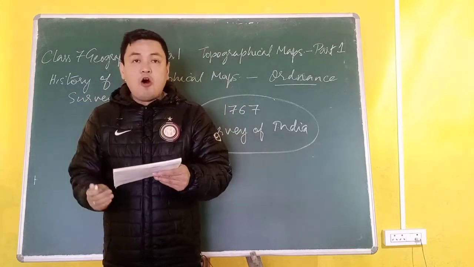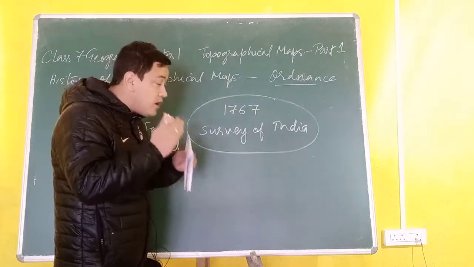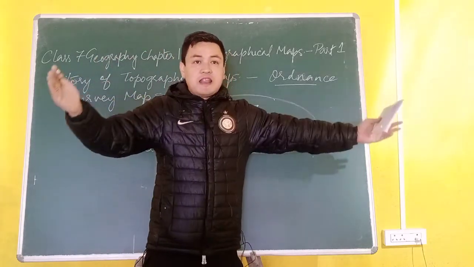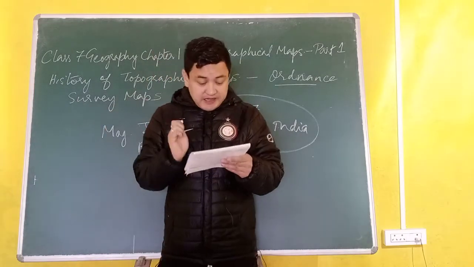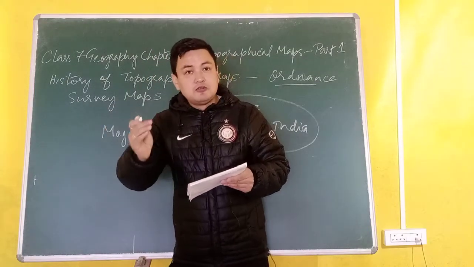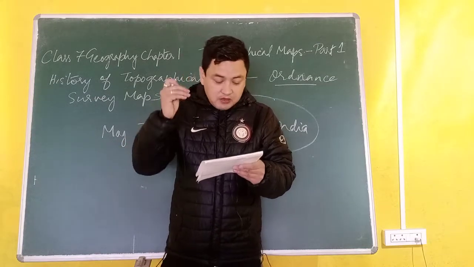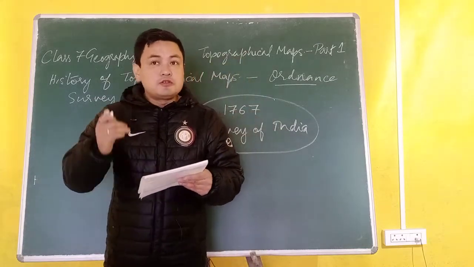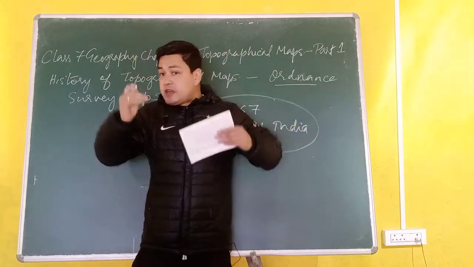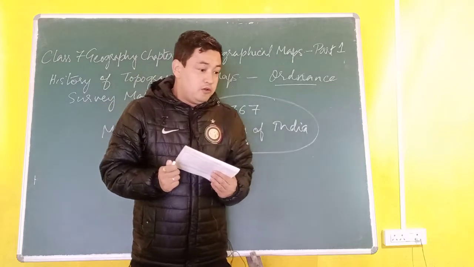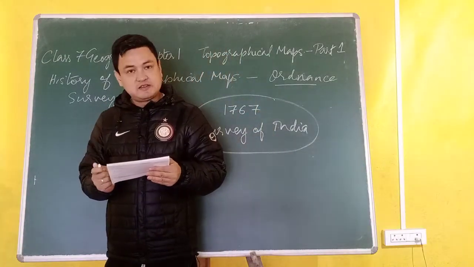Thus, the main objective of the British was to survey India. The British wanted to explore the land of India in the olden times when they were ruling, using a method of surveying called topographical maps, in order to serve their economic purposes. Economic purposes means they wanted to do business with our resources.